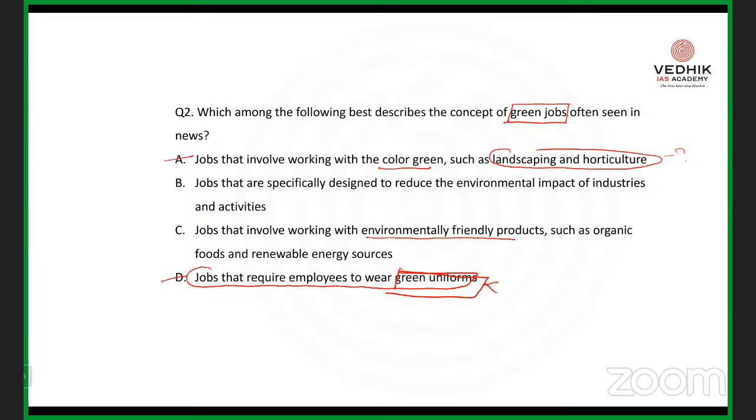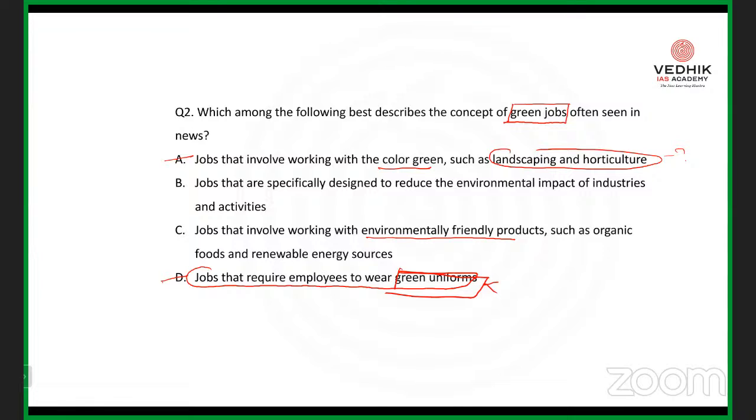Now the thing is, how are we supposed to eliminate the wrong option? Because getting the right answer among the 4 options is equal to eliminating the 3 wrong options. Even though you don't know exactly what the correct option is, you are still able to answer it by eliminating the 3 wrong options. Your next question must be, sir, without knowing, how are we supposed to eliminate the wrong options? So let's check. Here we are not thorough with what is exactly meant by the term green job. Still, you are able to eliminate 2 wrong statements.